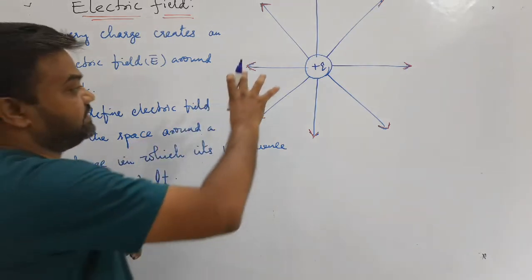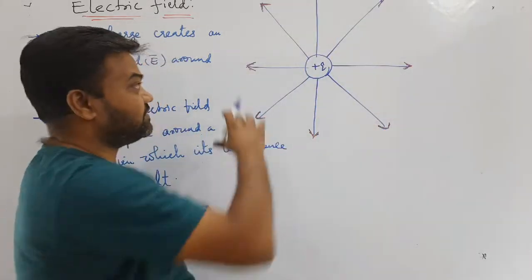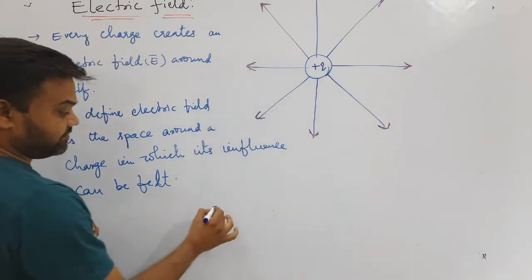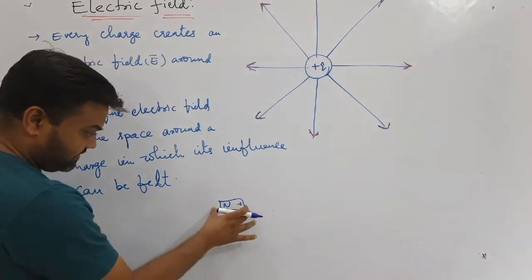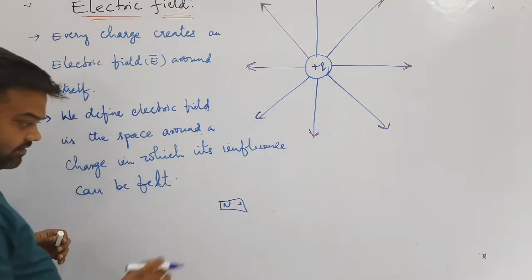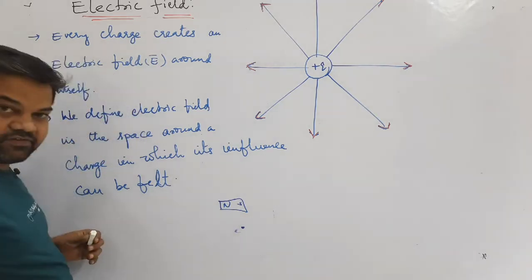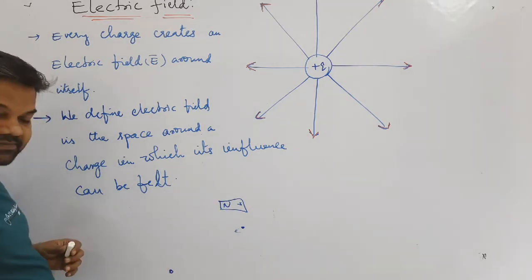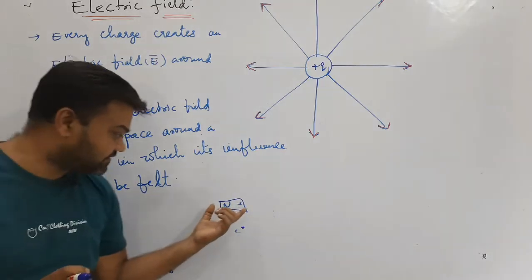Suppose you place a charge, there will be a field. Because of this field, we can say there is some influence. Suppose you take a bar magnet, there is some influence in the space around the bar magnet. If you place an iron filing here, it immediately attracts. If you place it far away, it doesn't attract. That means there is some influence, present because of this bar magnet.